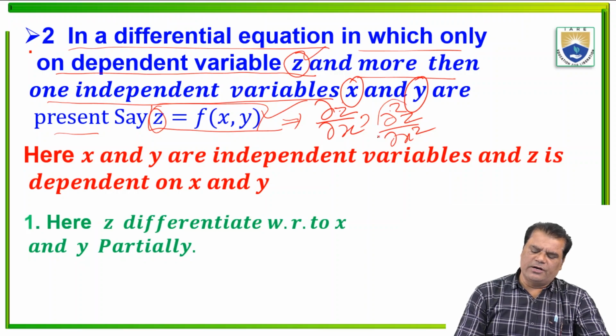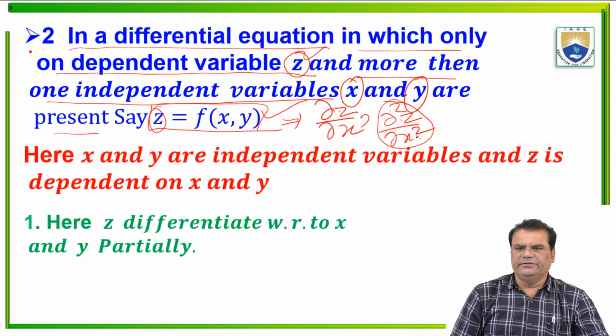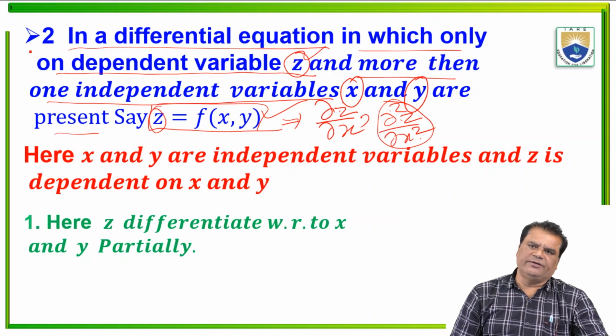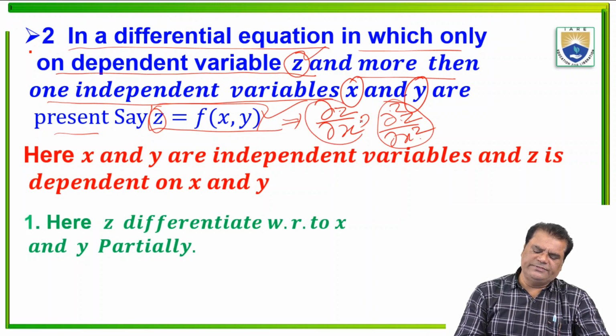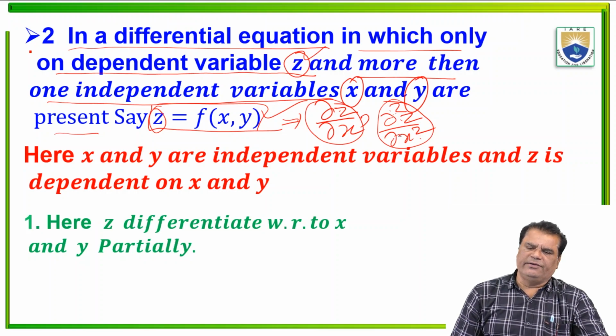This is the second order derivative of z with respect to x partially. First order and first degree, and first degree and second order derivative.